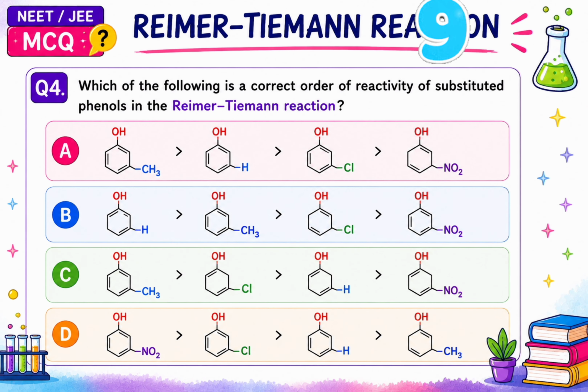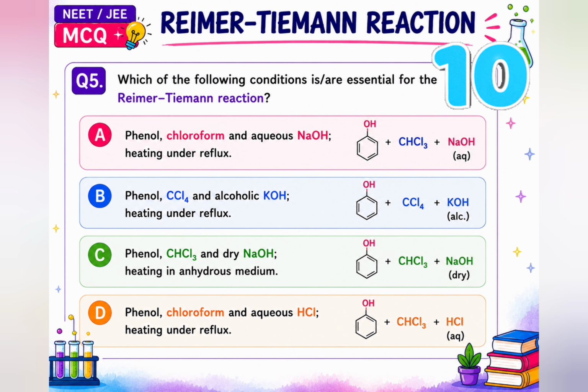Fourth question, which of the following is correct order of reactivity of substituted phenols? So give a hint, it is based on inductive effect. Answer is A. Fifth, which of the following condition is essential for Reimer-Tiemann reaction? You know it is chloroform with aqueous NaOH.